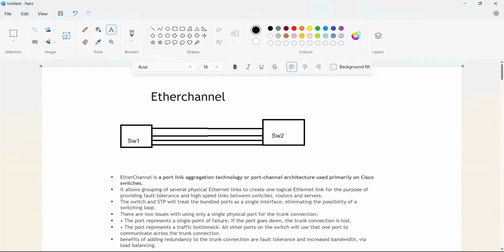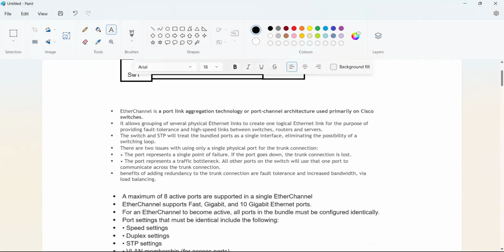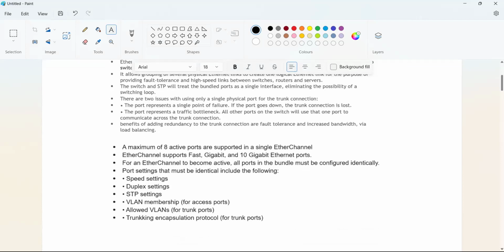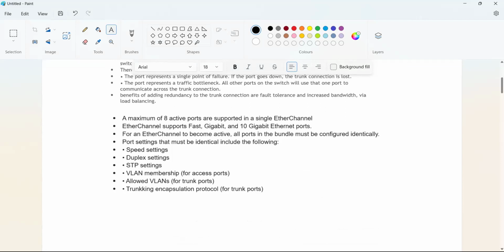Now I have taken 4 for one VLAN. Apart from that, we can take one more 4 and bundle up to 8 here. EtherChannel supports Fast Ethernet, Gigabit, and 10 Gigabit Ethernet ports only.